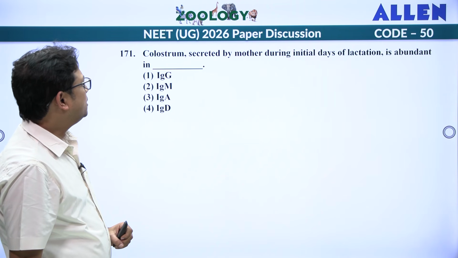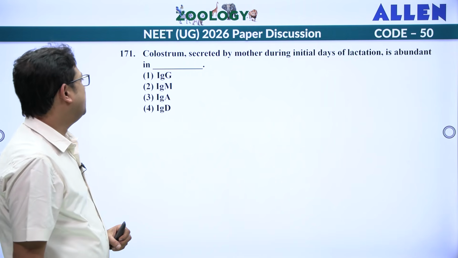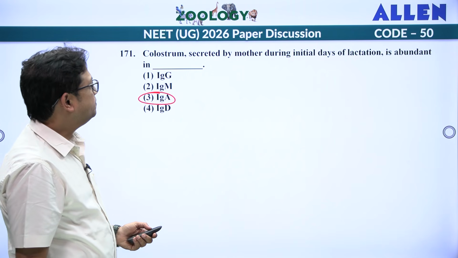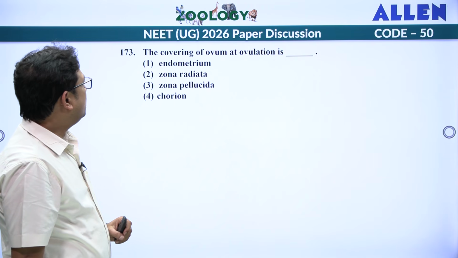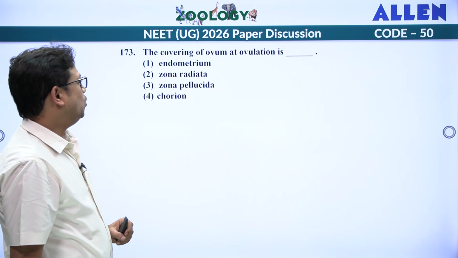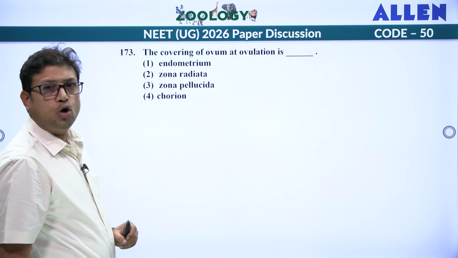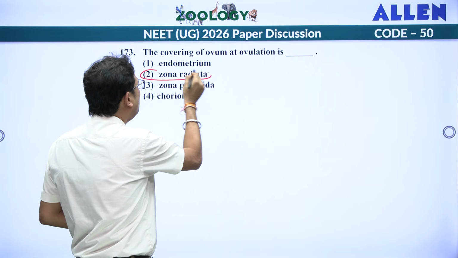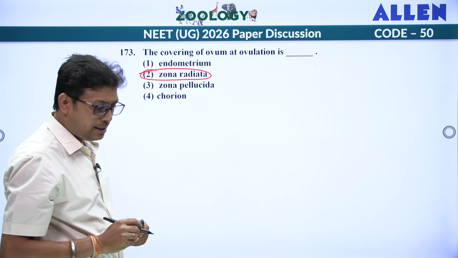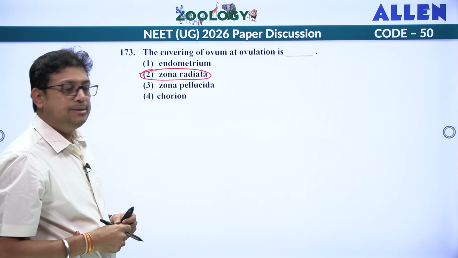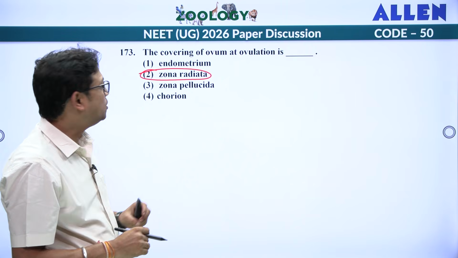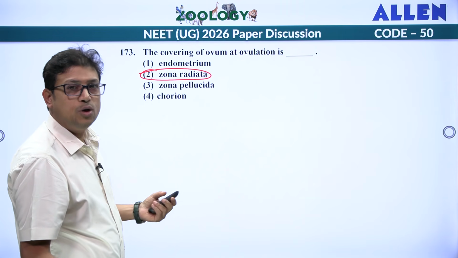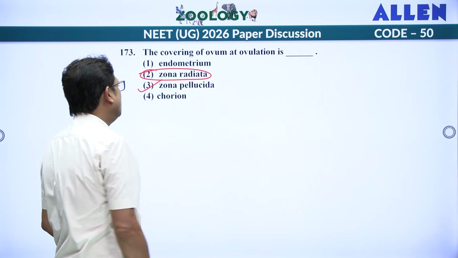colostrum secreted by mother during the initial days of lactation is abundant in IgA. Direct question. The covering of ovum at ovulation is corona radiata, but corona radiata is not there. They have given zona radiata. Zona radiata is not found in mammals, especially in human beings. So next layer I have to go after corona radiata, zona pellucida. So answer is here third one.